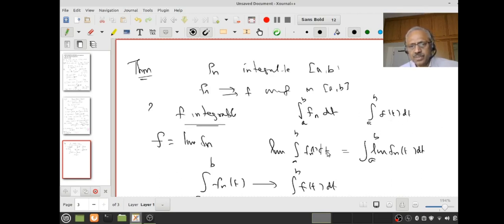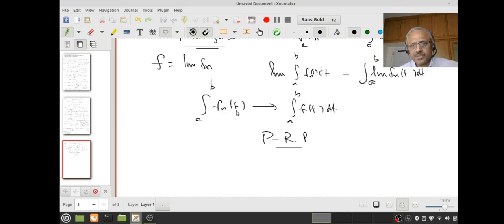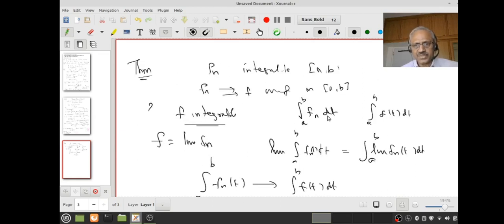So then I proved this result, the integral from a to b of fn dt converges to the integral from a to b of f(t) dt. You understand that? So we are relaxing the condition. Now what is the relaxation? Instead of assuming continuity of fn, we are assuming only integrability. But then there is a twist to the story, an extra work for us, namely the limit function f I have to show is integrable.